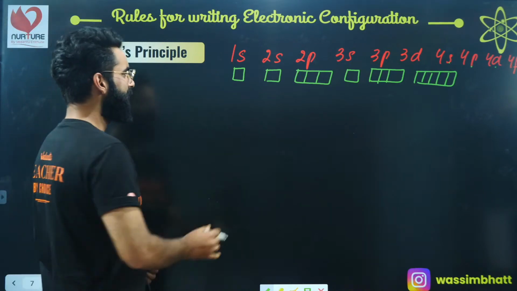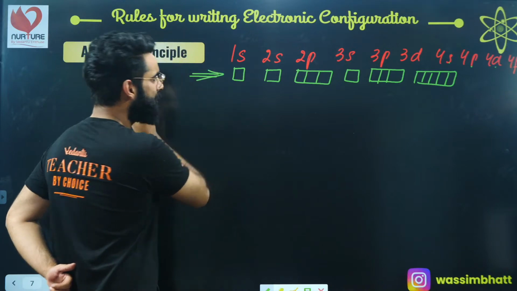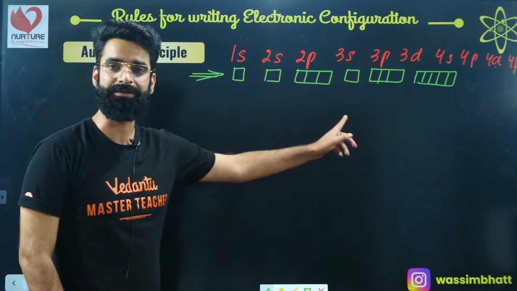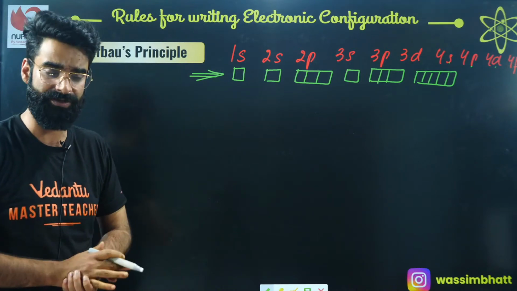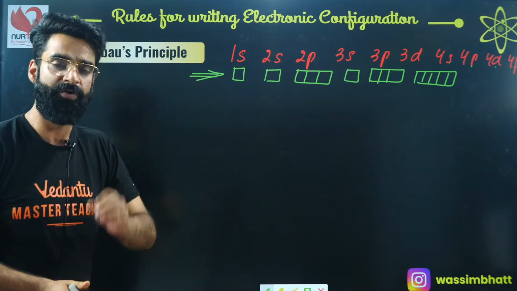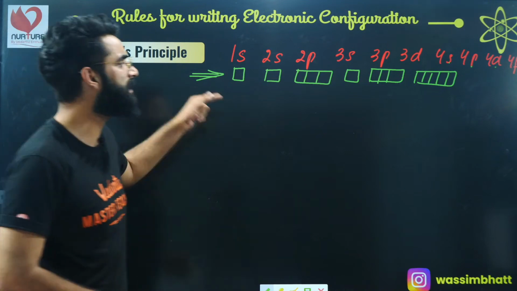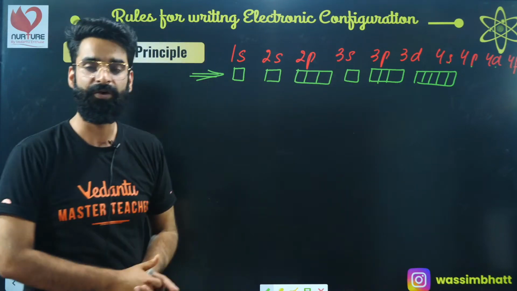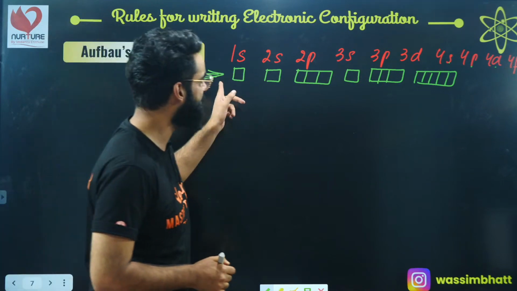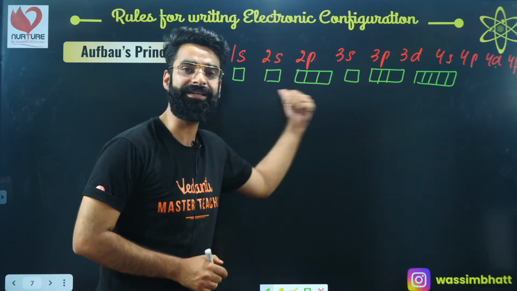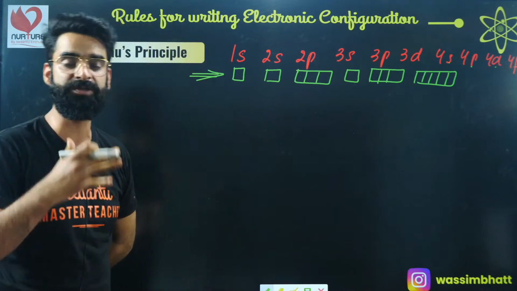Now, first of all, in these orbitals, we are going to arrange the electrons. When we write the electronic configuration, we arrange the electrons in these orbitals. Now, there are certain rules which you need to follow while filling the electrons in these orbitals.